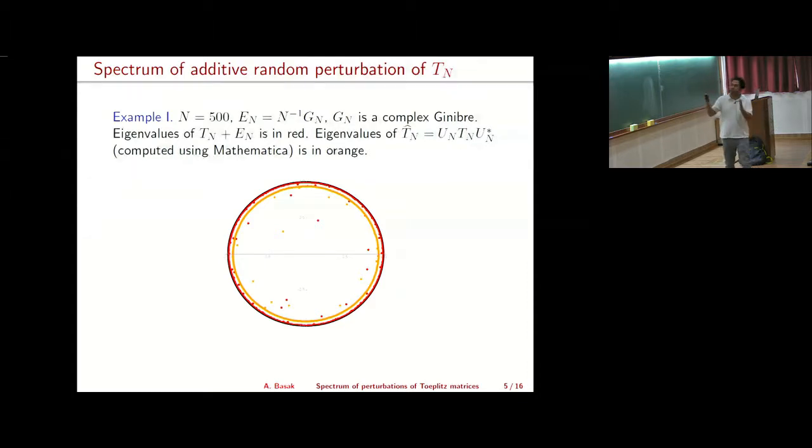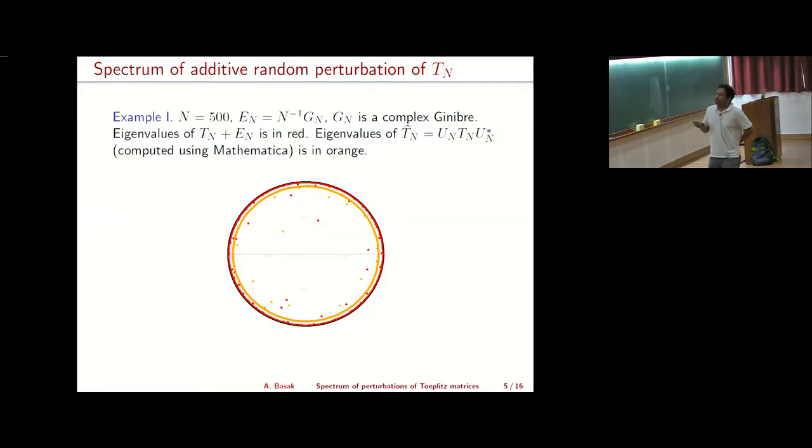So as you see from the picture, most of the eigenvalues of this sum Tn plus En, where En is of this form, will stick to the boundary of this unit circle, and there will be a few which will be away from this boundary of the unit circle. Those I call outliers, and one of the goals in this talk will be to explain, or at least characterize, what these outliers are.